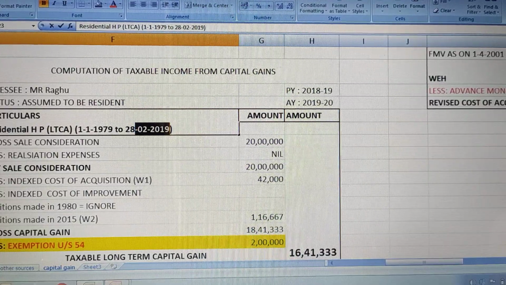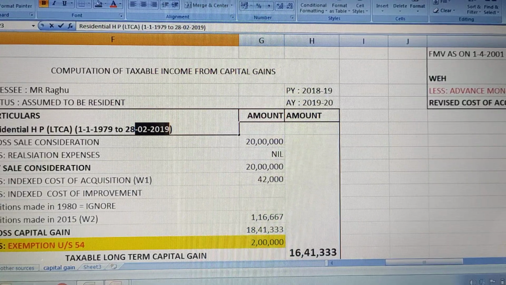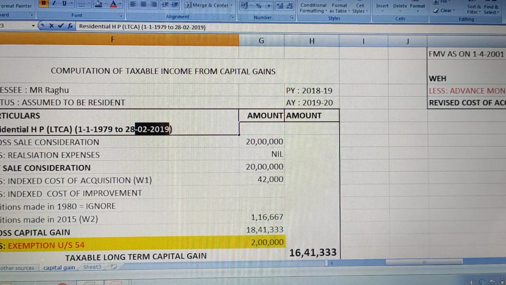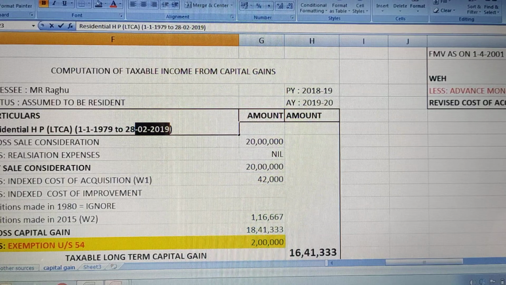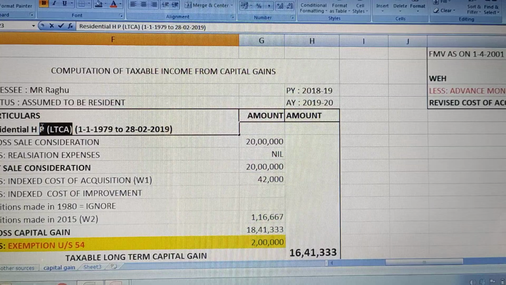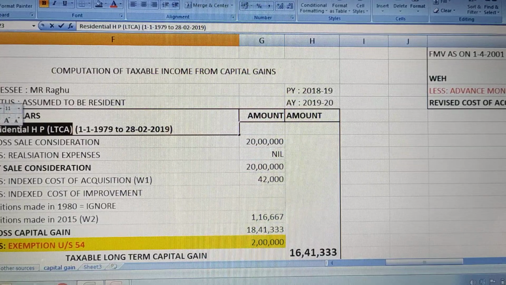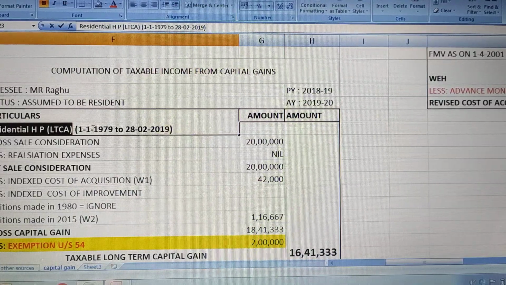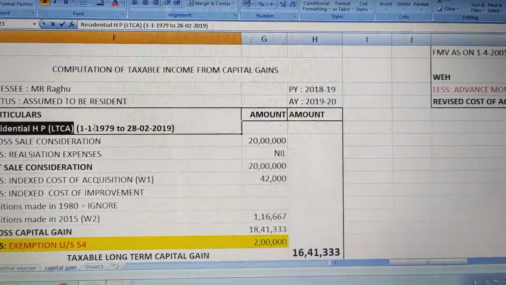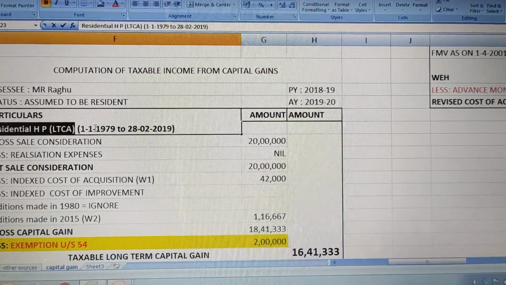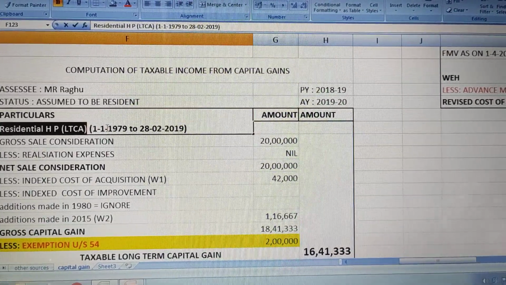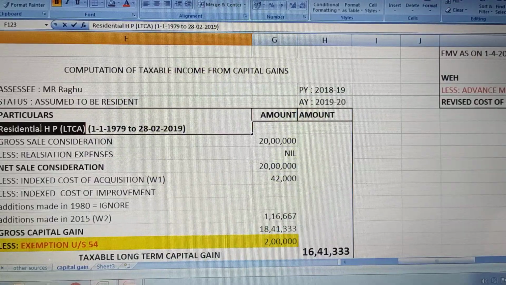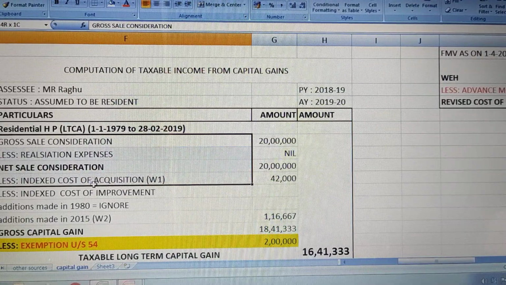Residential house property falls under other assets. The rule for other assets are, if the assessee holds any asset for more than 3 years, it should be considered as long-term capital asset, and if it is less than 3 years, it should be short-term capital asset. Here the assessee is having the asset with him for more than 3 years, so it will be long-term. So it will be long-term capital asset. Fine. So long-term capital asset format we have to apply.